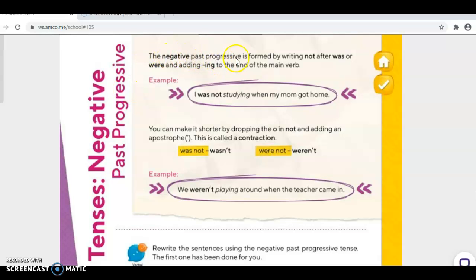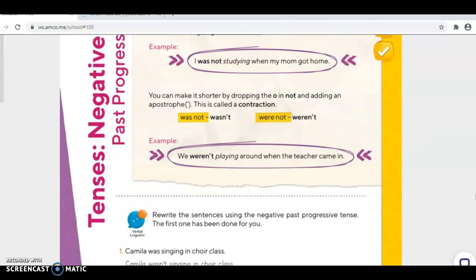The negative past progressive is formed by adding not after was or were and adding -ing to the end of the main verb. Example: I was not studying when my mom got home.